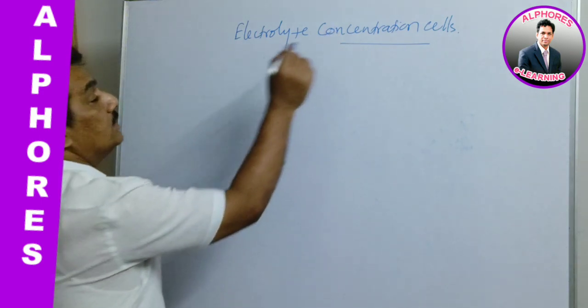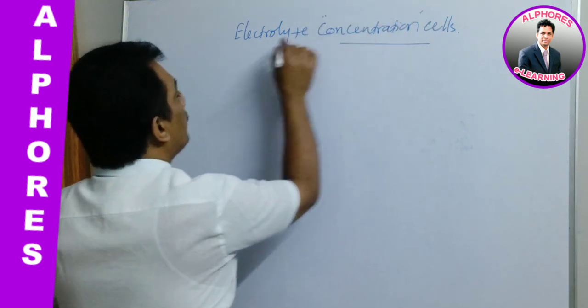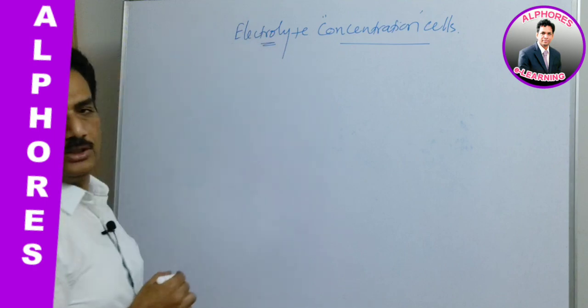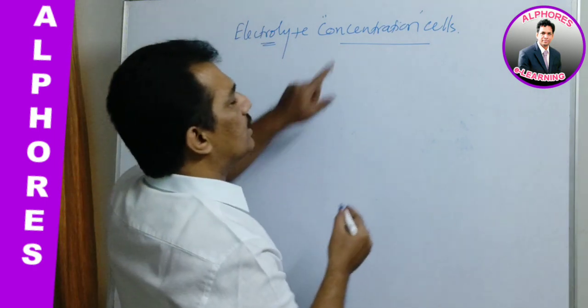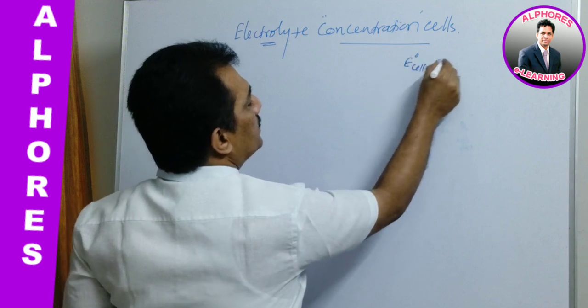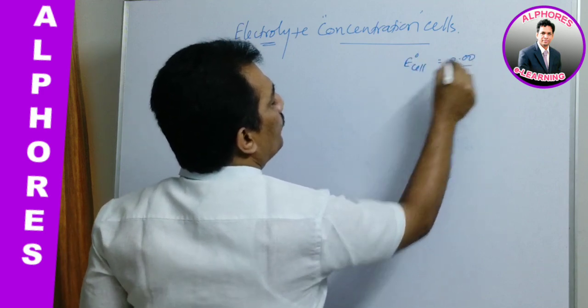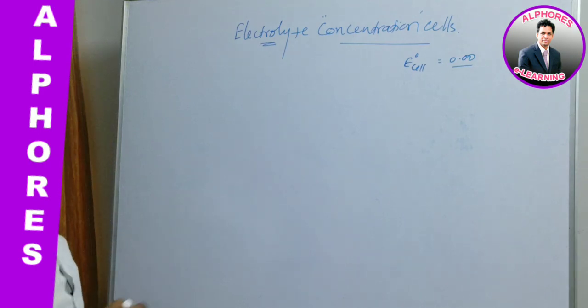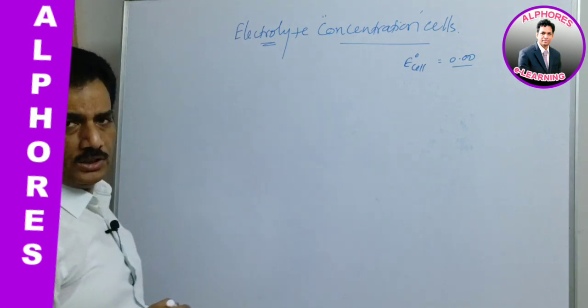Here the concentration of electrolyte is different, and as usual for a concentration cell, E naught cell is 0. It is the prime condition required for a concentration cell.